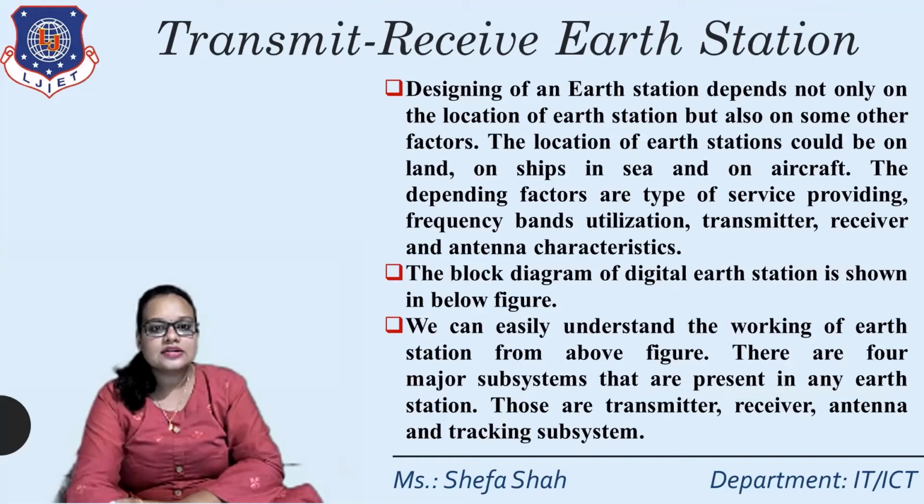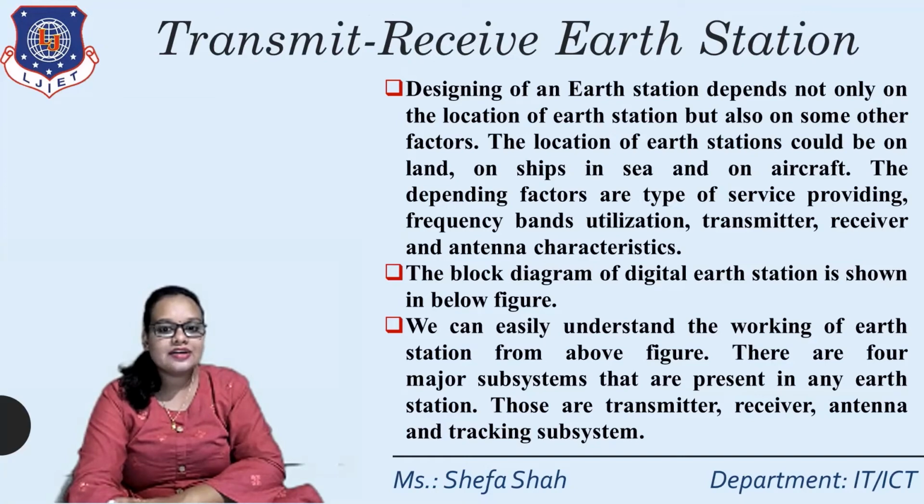So let's start. The designing of an earth station depends not only on the location of the earth station but also on some other factors. The location of an earth station could be on land, on ships, in sea, and on aircraft. The depending factors are the type of service being provided, that is frequency band, modulation, transmitter, receiver, and the antenna characteristics. The block diagram has been shown in the figure.